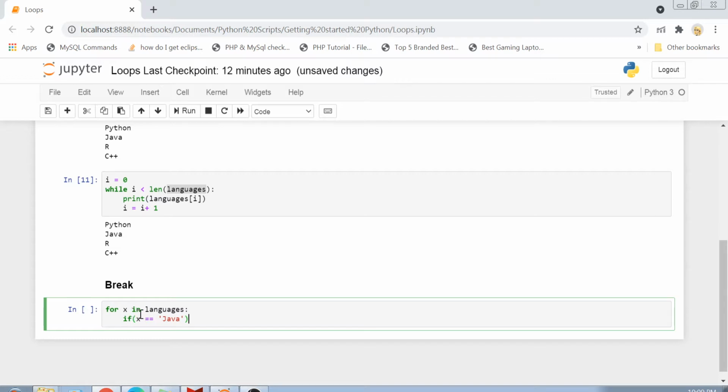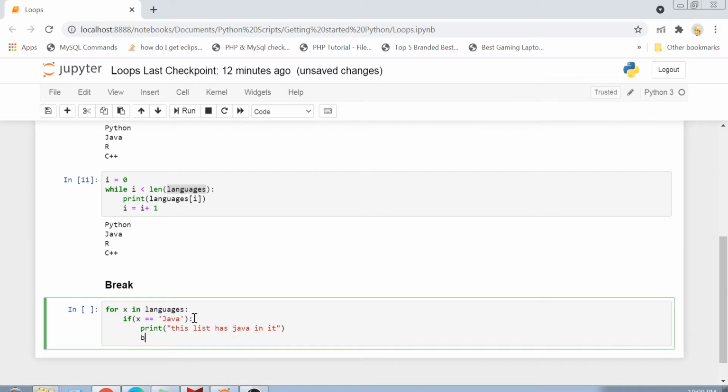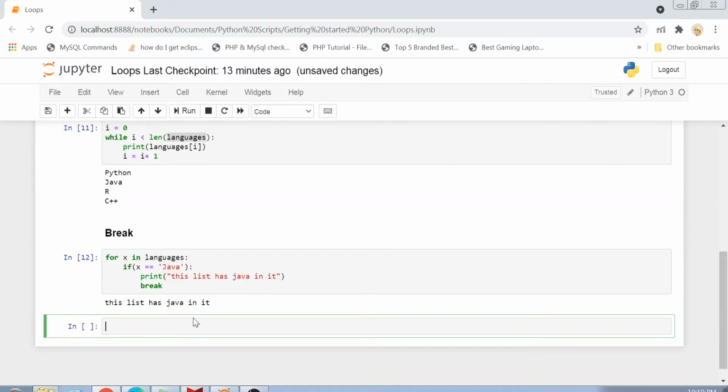So if my collection has the Java language, say if my x becomes equal to Java, then I want to print that this list has Java in it. And after that, I just want to break it, because now my purpose is solved. My purpose was to find out if this collection contains Java, and if it does, then I just wanted to print that this list has Java in it. After that, I don't want to see any more items in the list, because my purpose is resolved. Let's see how it works.